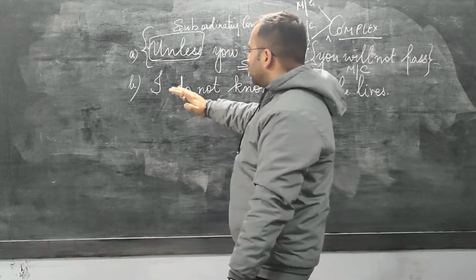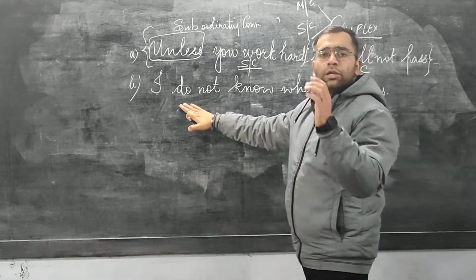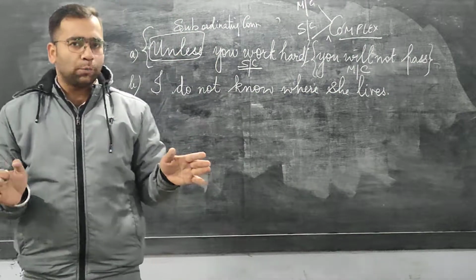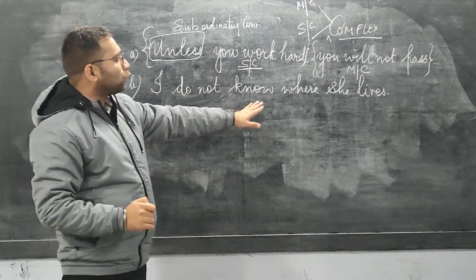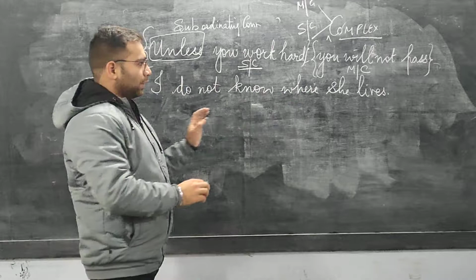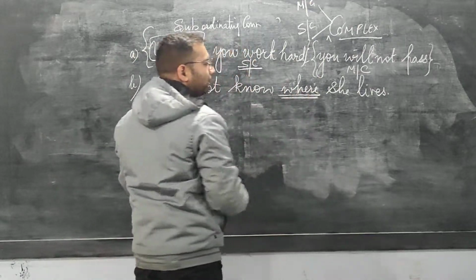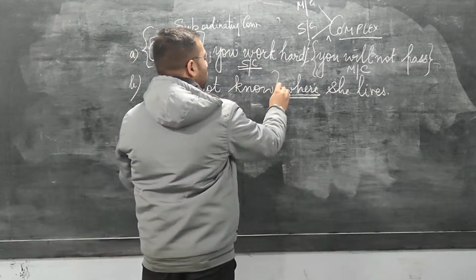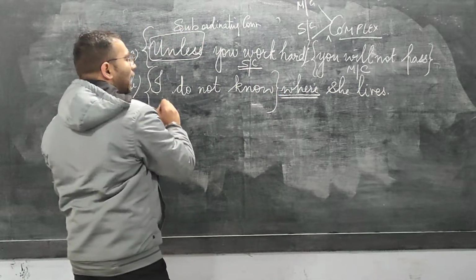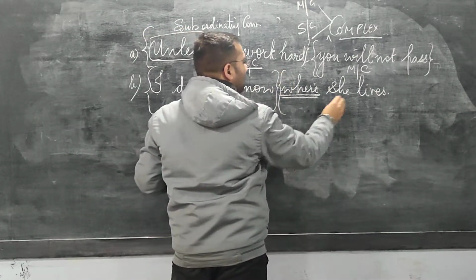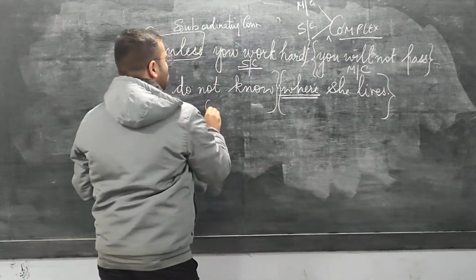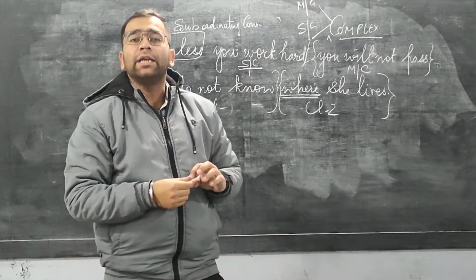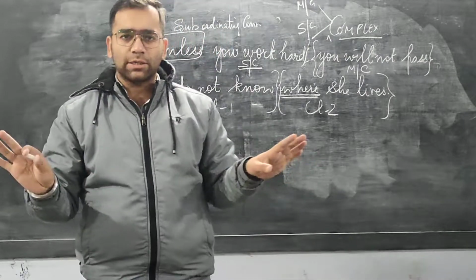Now what do I need to do in the second sentence? You need to go step by step. Look at the sentence, divide it into parts. I do not know where she lives. This is the connector. Of course, the sentence can be broken down from here very easily. First part is, I do not know. Second part is, where she lives. This is clause 1 and this is clause 2.